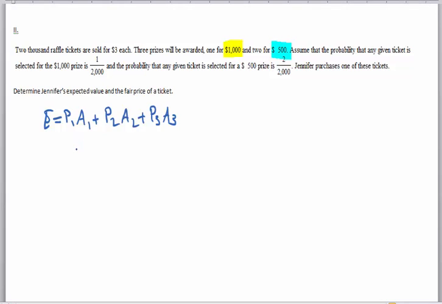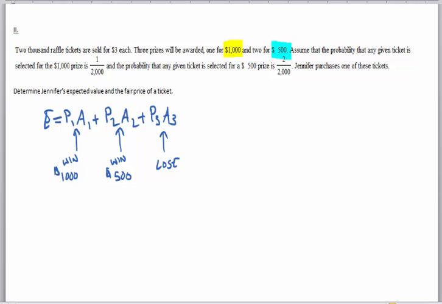I have to cover all possible events. So this would be the event they win the 1,000. Let's say this is the event where they win the 500, and then we'll call this the event where they lose.